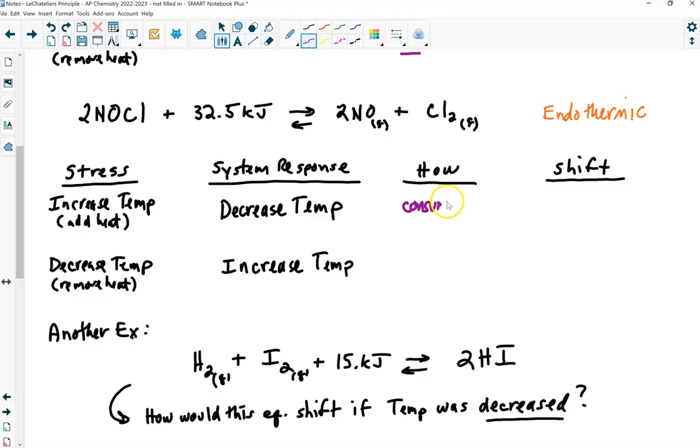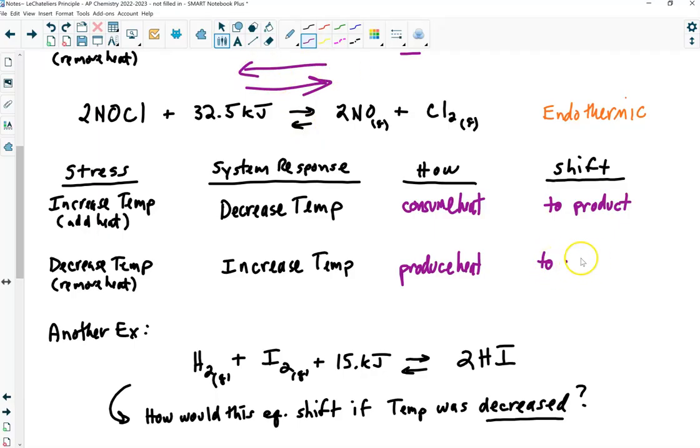It's going to go toward the product, because that will consume heat. If I decrease the temperature, the system wants to increase the temperature. It's going to produce heat, make heat. And in this case, it would then go toward the reactant side. I'm sorry, I drew the arrow on the reactant side, but I said the wrong thing. Reactant.